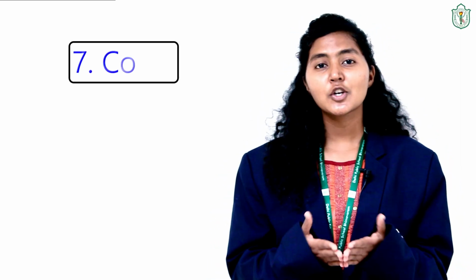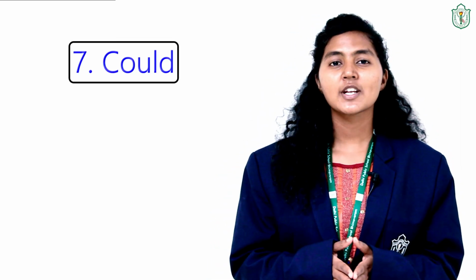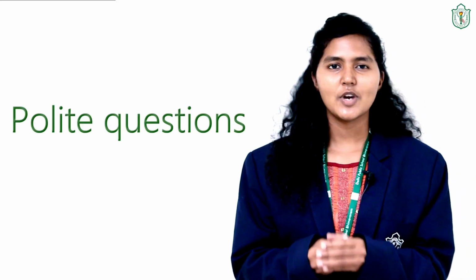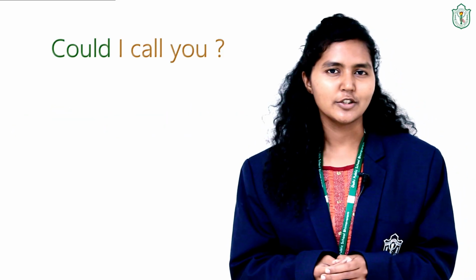Now, let us learn where do we use could. Could is used while we are talking about some past ability, like he could speak French when he was 5. So here the ability is something which he had when he was 5 years old. Then could is also used while asking some polite questions, like could I call you? Could is also used for suggesting. You could read that novel. So here you're suggesting someone to read that novel.